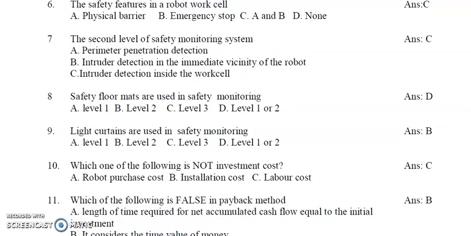So remember the other two levels also. The first or primary level is the perimeter penetration detection. Second level is intruder detection inside the work cell, that is the question actually. Third level is intruder detection in the immediate vicinity of the robot. Okay, right. Question number 8.